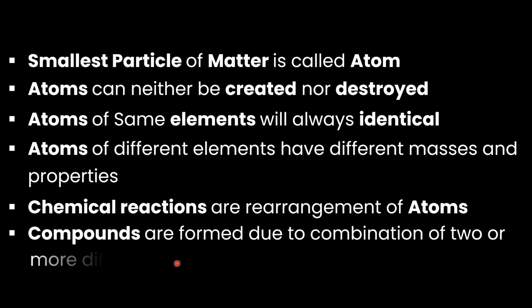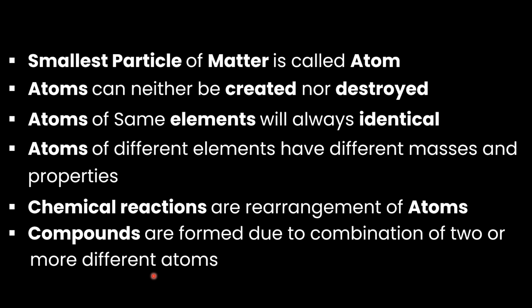Dalton proposed that compounds are formed due to the combination of two or more different atoms. Whenever two or more different atoms combine, they form a compound in a chemical reaction.